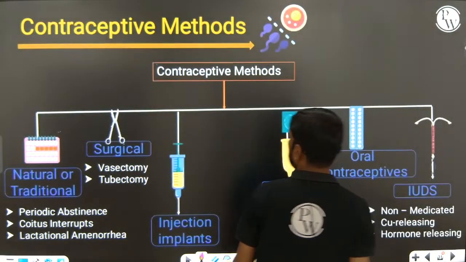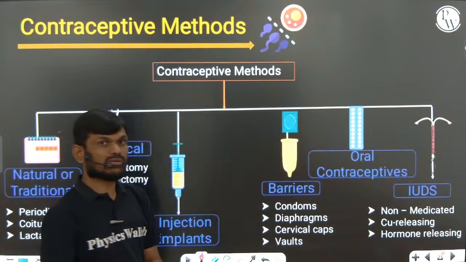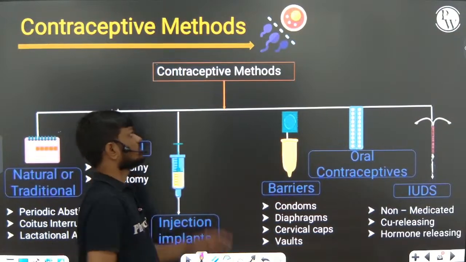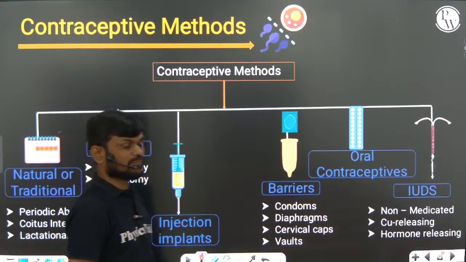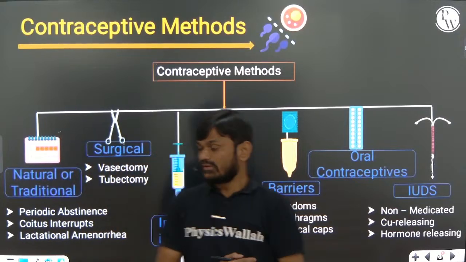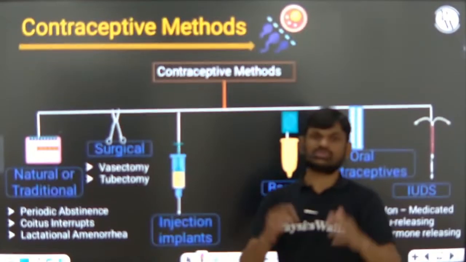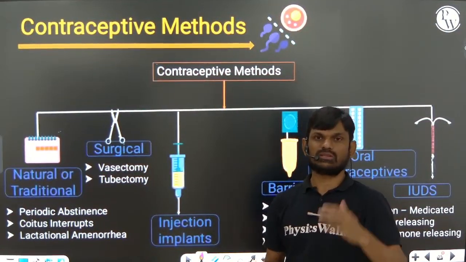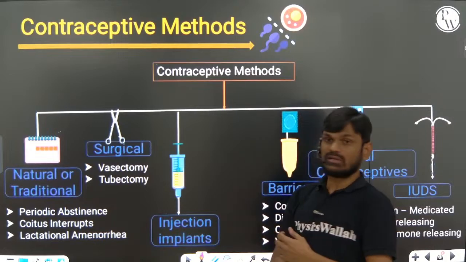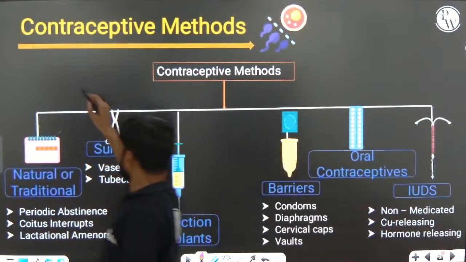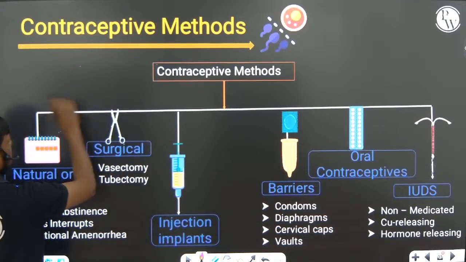Okay, right. So how to control the population? Contraceptive methods. Contraceptive methods prevent conception. The physical meeting of the sperm with the egg is called conception. Contraceptives generally can prevent